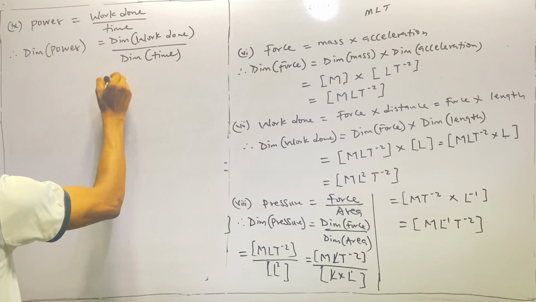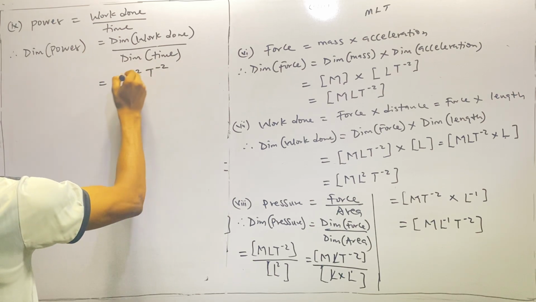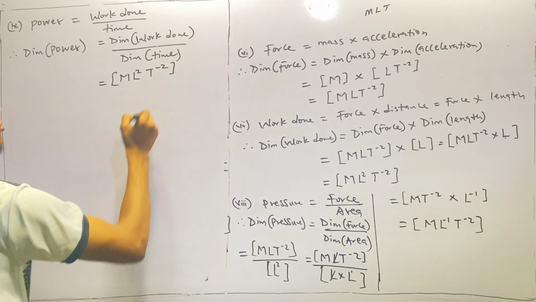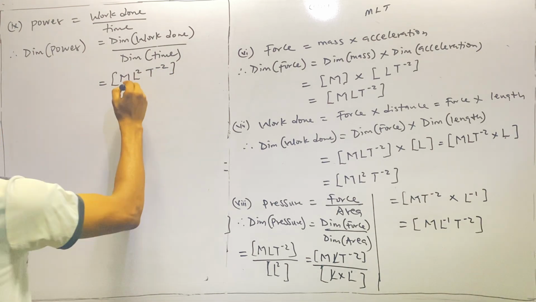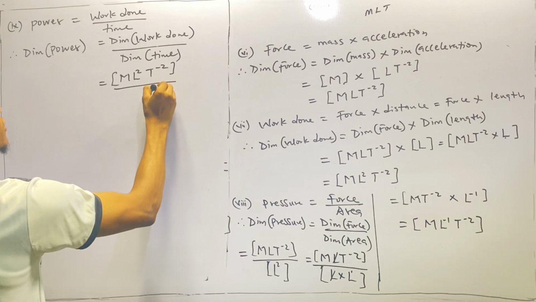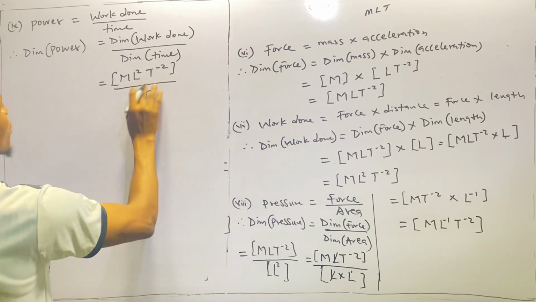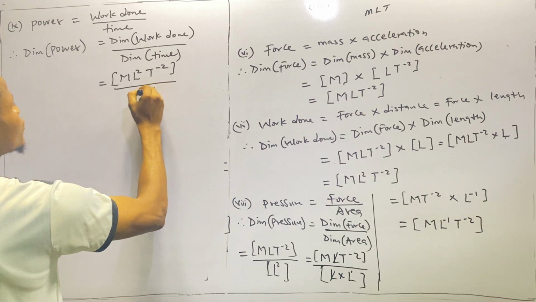So we have this will be mL square T raised to power negative 2. That is dimension of work done all over dimension of time, which is T raised to power negative 1. Which is dimension of time, which is T, capital T, right?